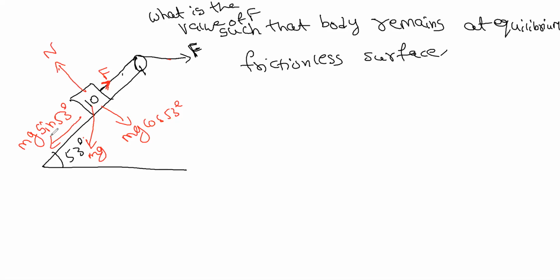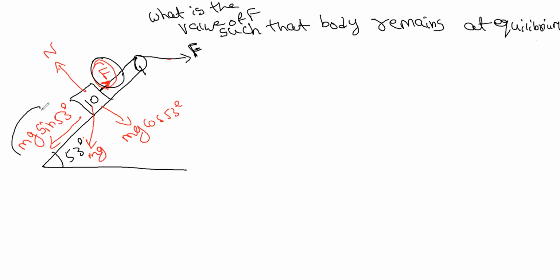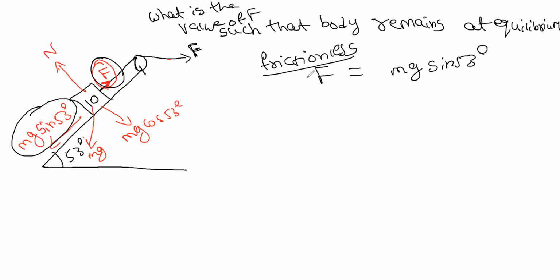Now what should be the value of F such that the body remains at equilibrium? Equilibrium means the body should not move, correct? When the body is at equilibrium, opposite forces are equal. So what are the forces opposite to each other? Here we have F and mg sine 53. These are the opposite forces. They should be equal. So F should be equal to mg sine 53. Then we can calculate. This is for the frictionless surface, correct?